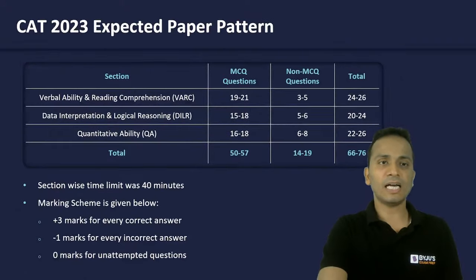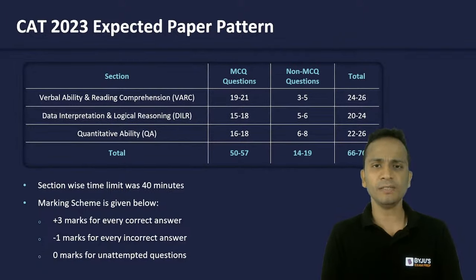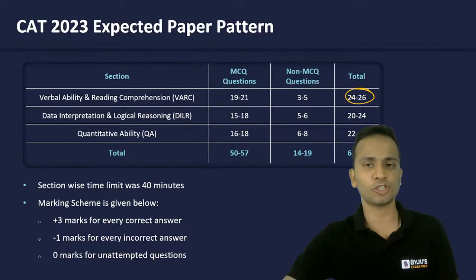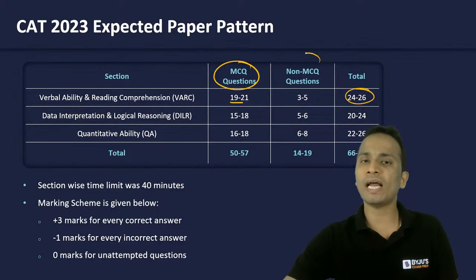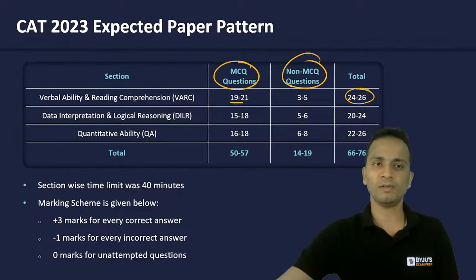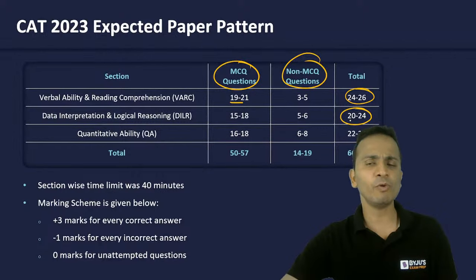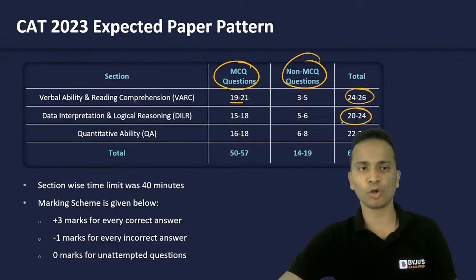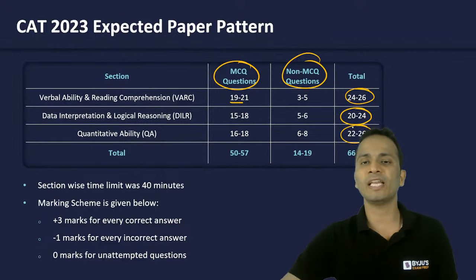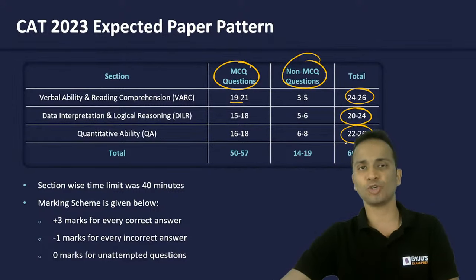Now let's start. So this is the expected paper pattern for CAT 2023. In VARC, you can expect a total of 24 to 26 questions. Okay. This is the breakup for MCQ and non-MCQ questions as well. For data interpretation and logical reasoning, you can expect anywhere between 20 and 24 questions. And for QA, you can expect anywhere from 22 to 26 questions.